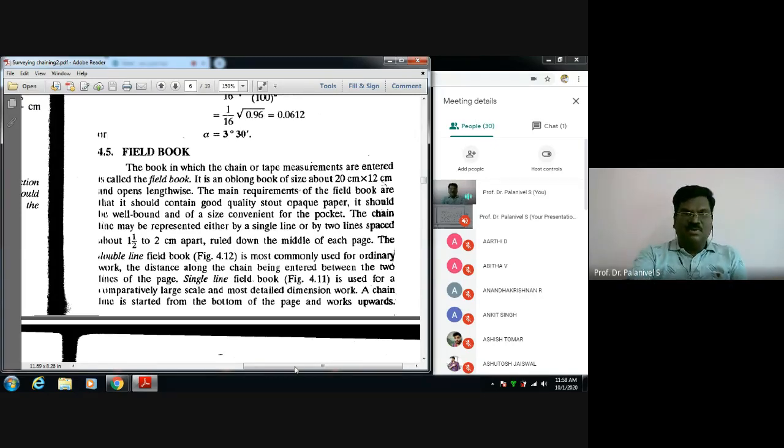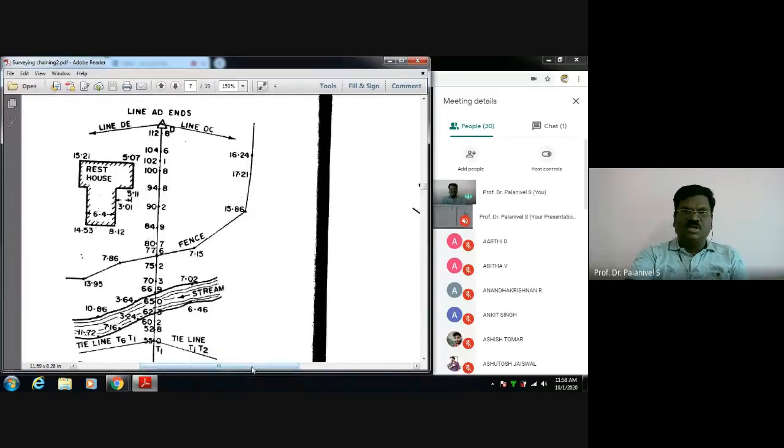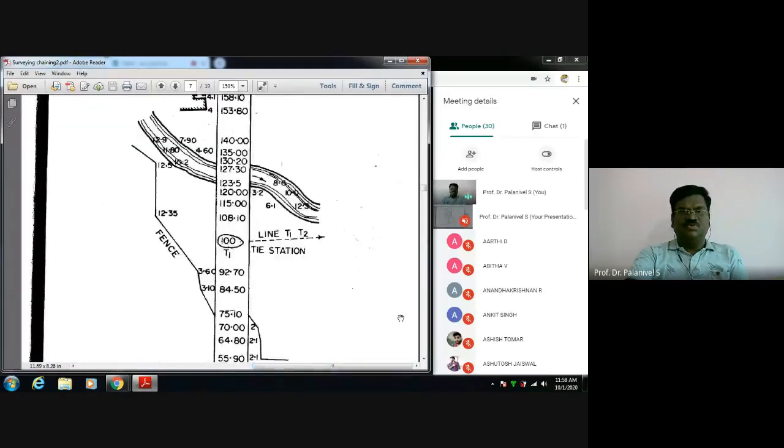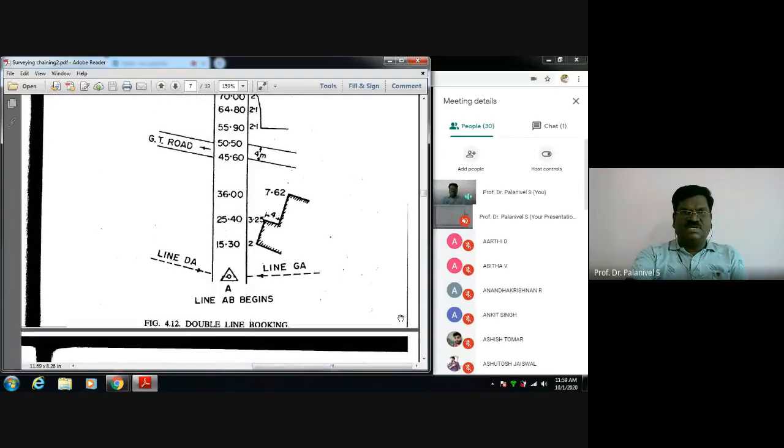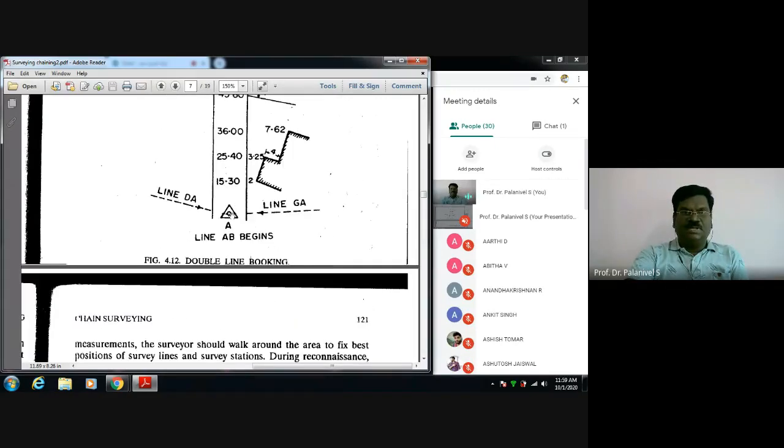So how does it look? I will show you. Actually, there are single line books and double line books. The double line book is usually the one used, so I will first tell you about double line booking. Double line booking means in the field book, two lines will be there. You put your chain line like this, a triangle with a dot.